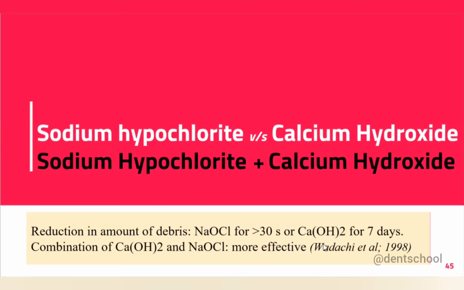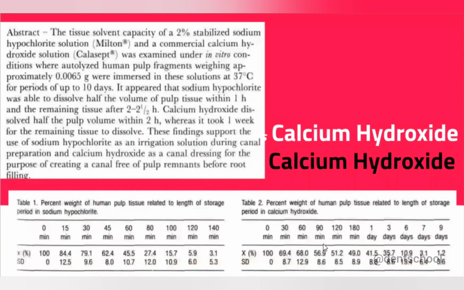But if you combine sodium hypochlorite and calcium hydroxide, the combination is more effective in removing debris and also in pulp dissolution capacity. But again, in the Anderson study, if you remember, we discussed in this session that sodium hypochlorite alone takes 120 to 140 minutes to dissolve the pulp tissue.